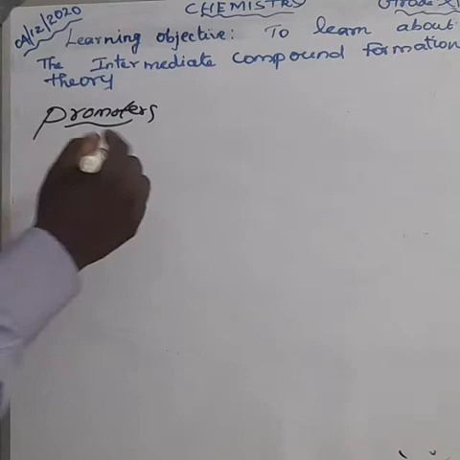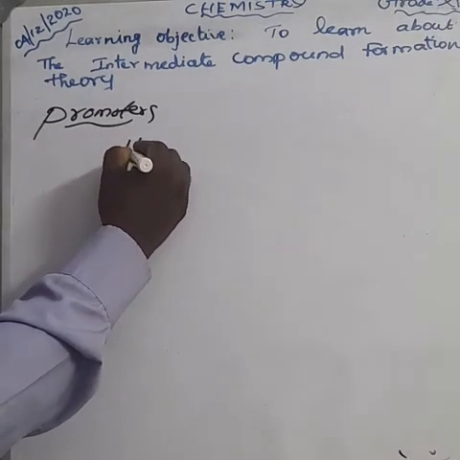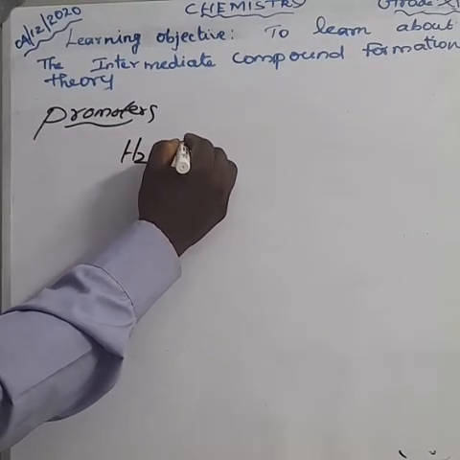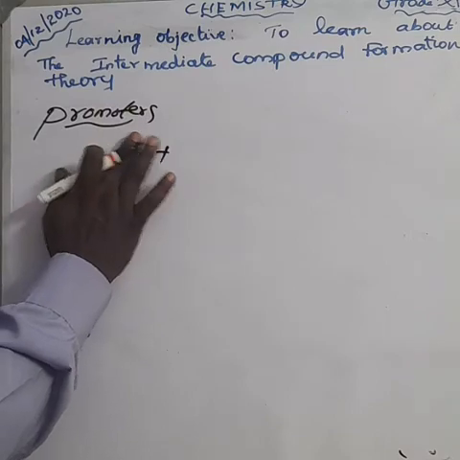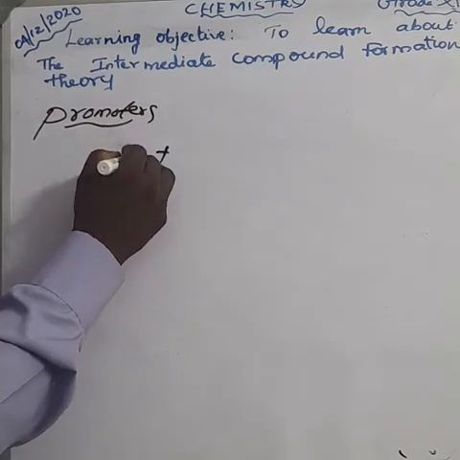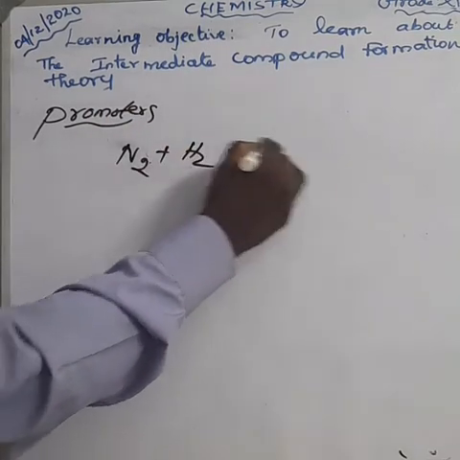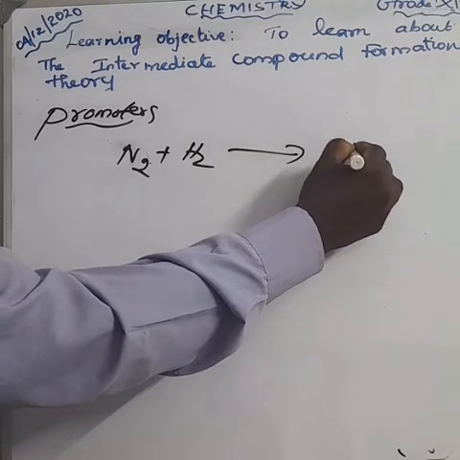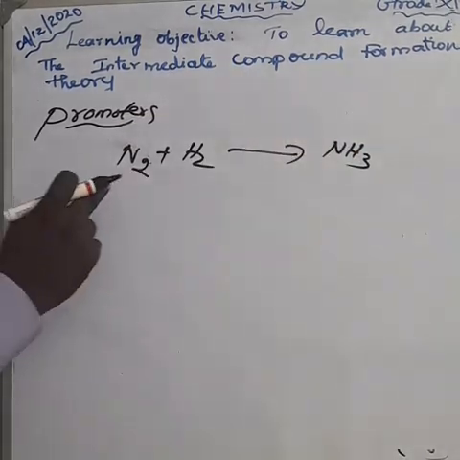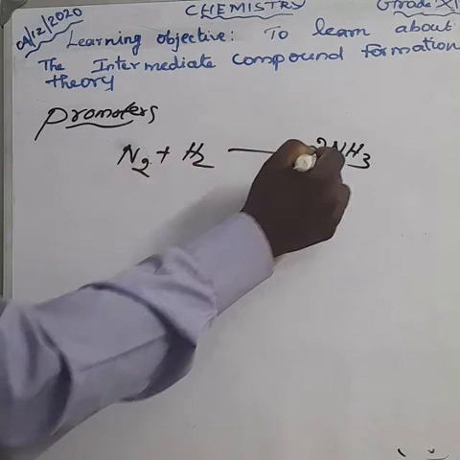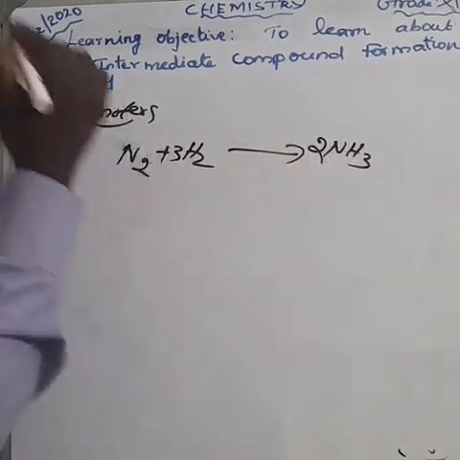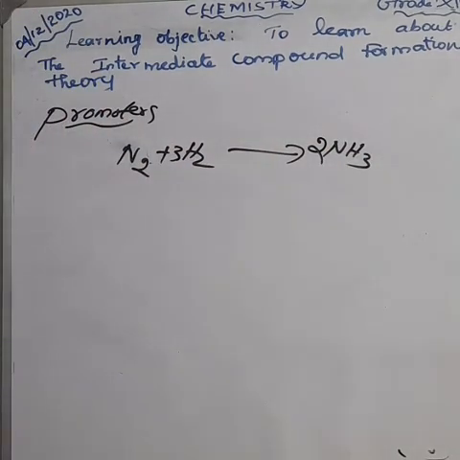For example, the Haber process: nitrogen combines with hydrogen to get ammonia. To balance the equation, 2 nitrogen, make it 2 here. How many hydrogen? 6 hydrogen. For this reaction, who is the catalyst?